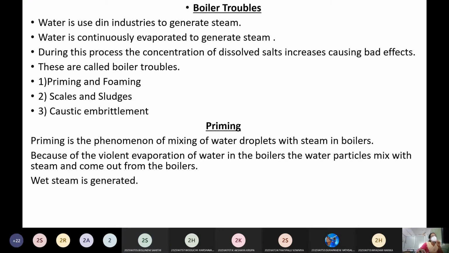Okay, so you just have to be thorough with the stepwise procedure for finding out the hardness of water. Now coming to the next topic, that is boiler troubles. Now, what are these boiler troubles? Now, what is the reason for this? What is the fundamental reason for this estimation of hardness of water by EDTA method? What is the purpose of this? I already told you.